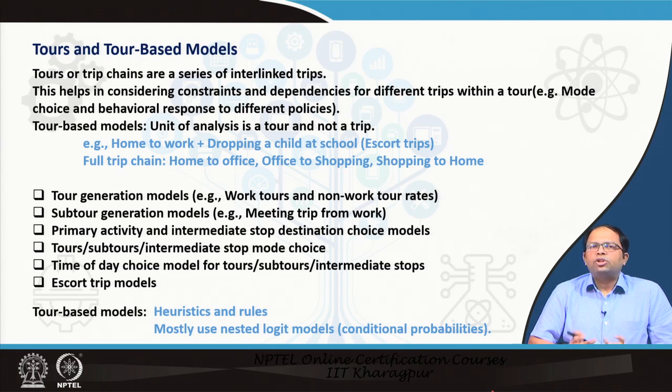So, this kind of choice model also could be developed, and then mode choice models could also be developed for each of these tours or sub tours or intermediate stop choices. Time of the day choice models could be developed, escort trip models could be developed, for which segment of the trip it would be an escort trip, that means I will be accompanying my child to school and so on.